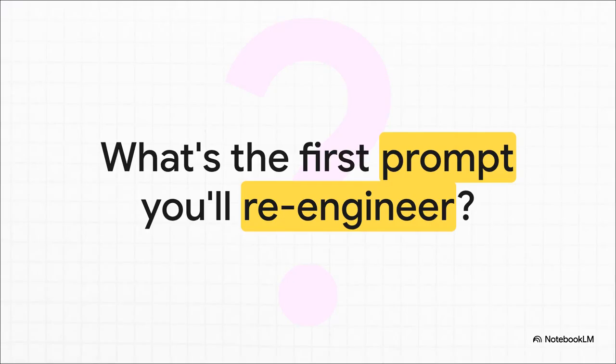Honestly, the best way to really get this is to just try it. Think about the last generic AI response you got. How could you rebuild that prompt using CLEAR and SPACE? So I'll leave you with this question to chew on. What's the first prompt you're going to re-engineer?